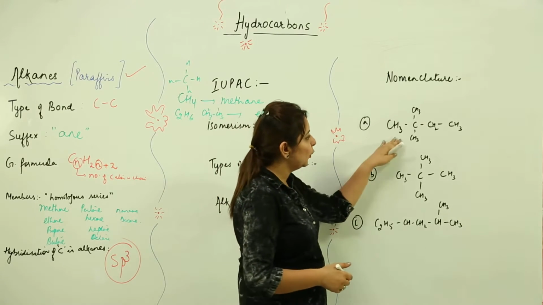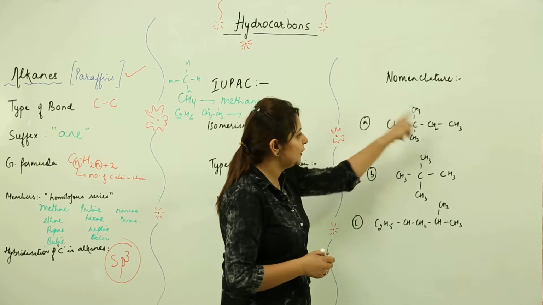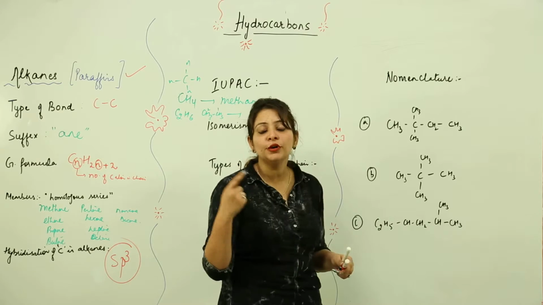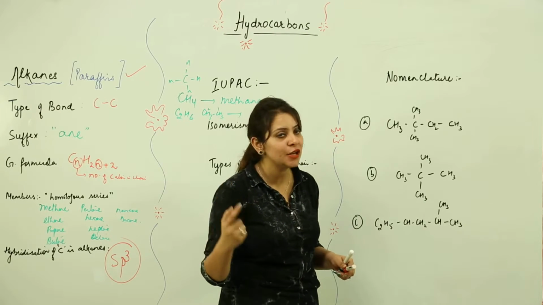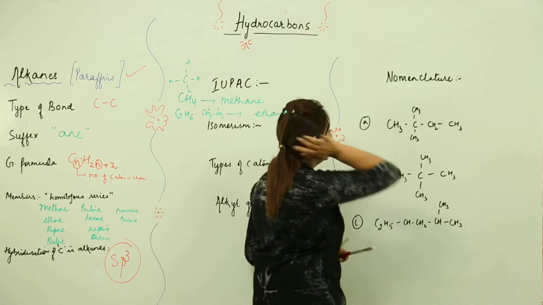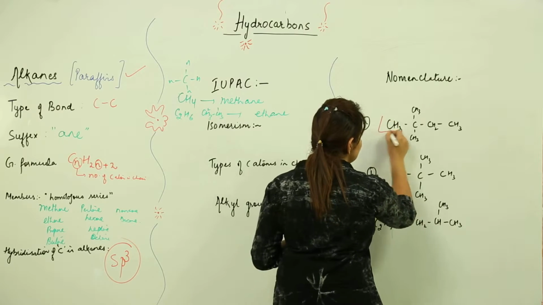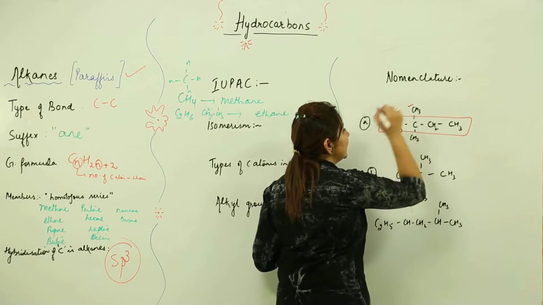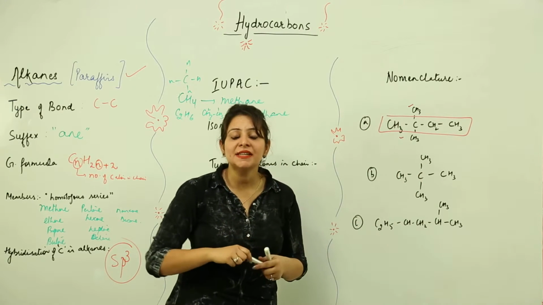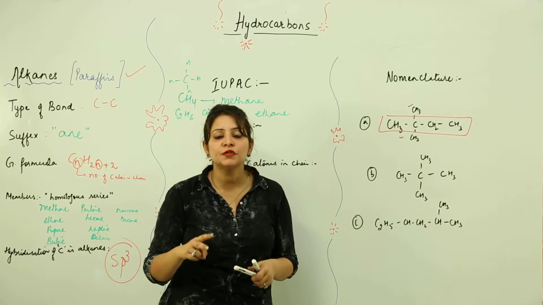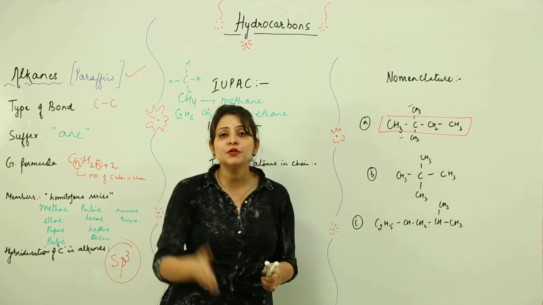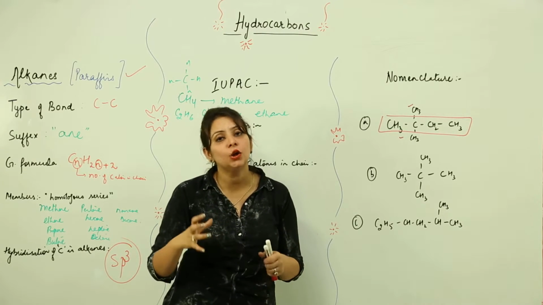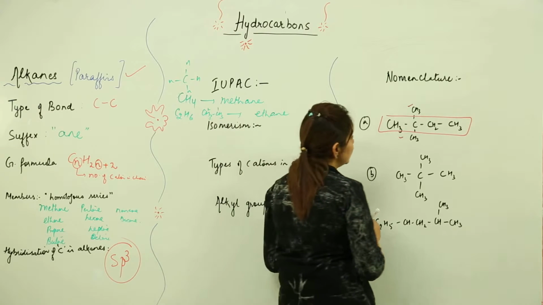So this is my compound of alkane, obviously all single bonds, so that means it is a member of alkane. First I am going to select the longest chain. Here my longest chain is this one, and this is my side chain. The second step is that I have to number the carbon atoms of the parent chain, and I have to keep in mind that the carbon atom carrying the substituent should get the lowest number. Right. So I am just going to do that.